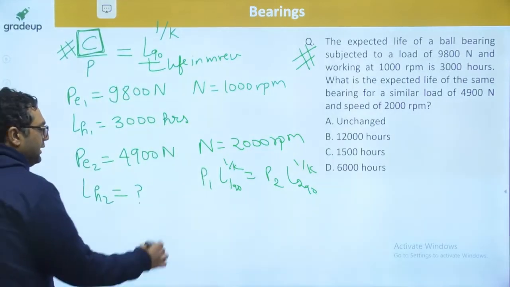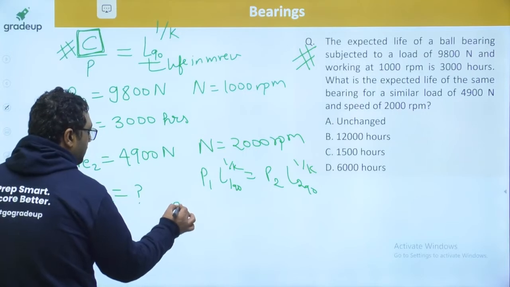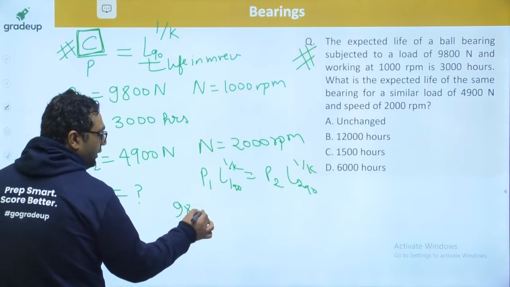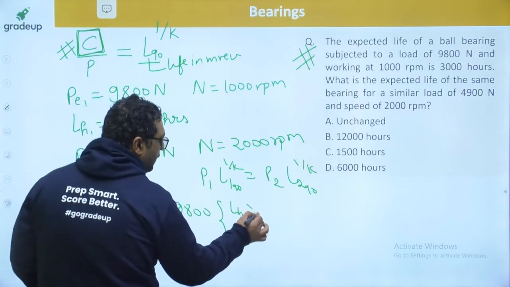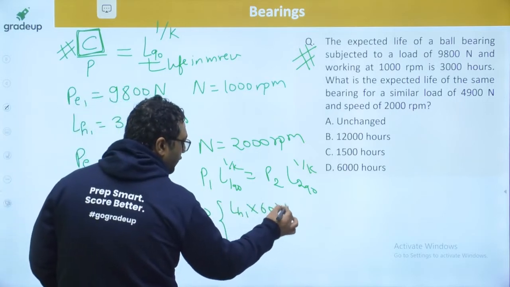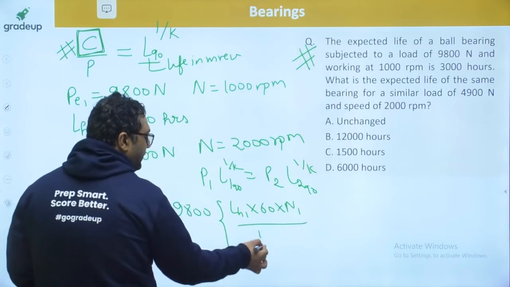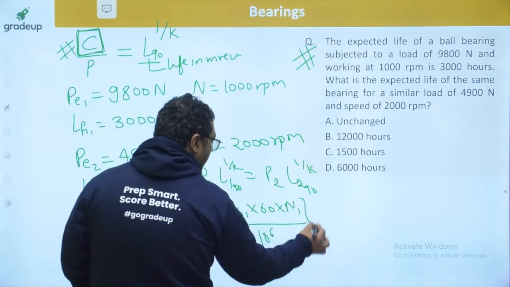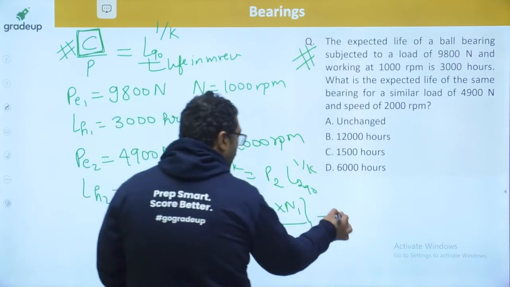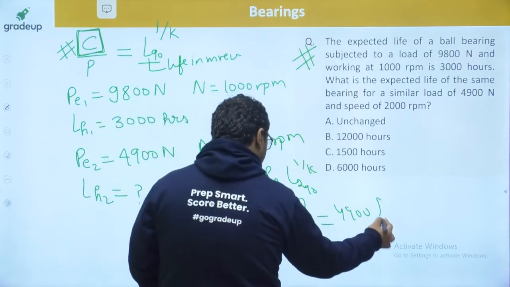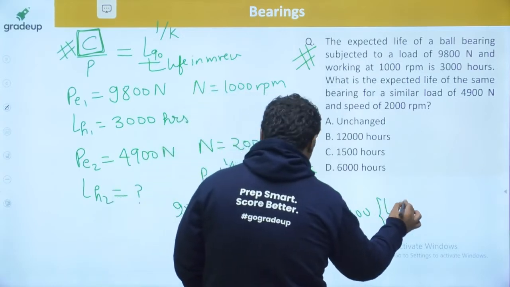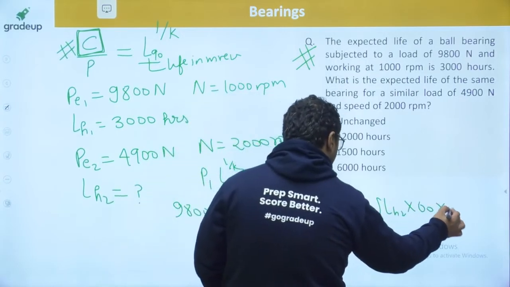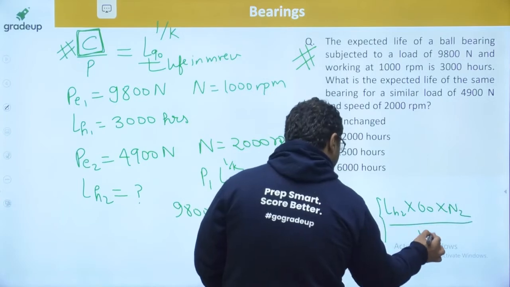And you can also write P1 is nothing but 9800 Newton. L1 90 can be written as life in hours 1 into 60 into revolution N1 divided by 10 to the power 6. And you can write it equal to 4900 into, to the power 1 by K, it will come, LH2 into 60 into N2 divided by 10 power 6.